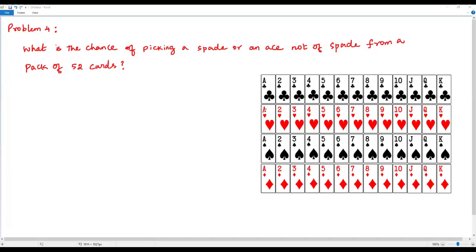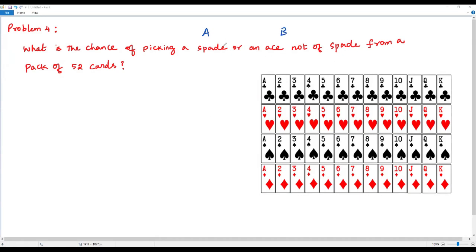Here we have all the 52 cards, and we have to find a chance. Chance means probability of picking a spade card or an ace not of spade from a pack of 52 cards. This question is a little tricky. Now we have to assign two events. One is for picking a spade card, and the other one is for an ace not of spade. Let me say A is the event of picking a spade card, and B is the event of getting an ace not of spade.